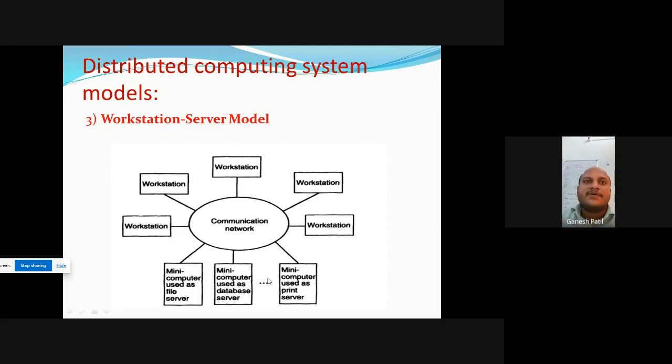At the server end, we have any number of servers: file server, database server, print server. There are n servers available at the other end. This is client-server communication, meaning end-to-end communication. The client is at one end and the server is at the other end. This is the workstation server model.